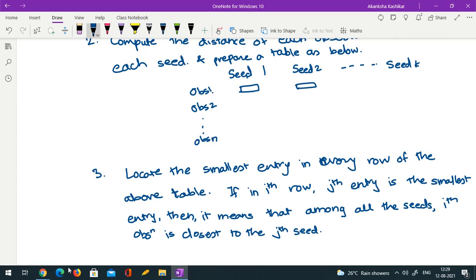Okay, among all the seeds, the ith observation is closest to the jth seed. Got it?